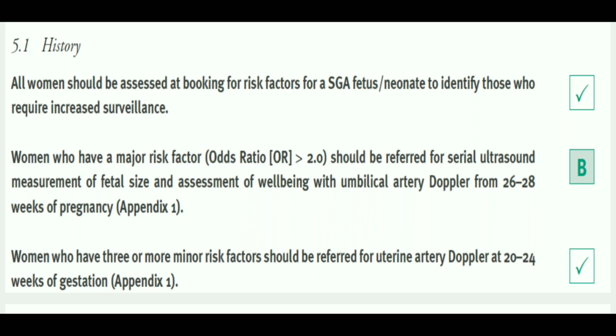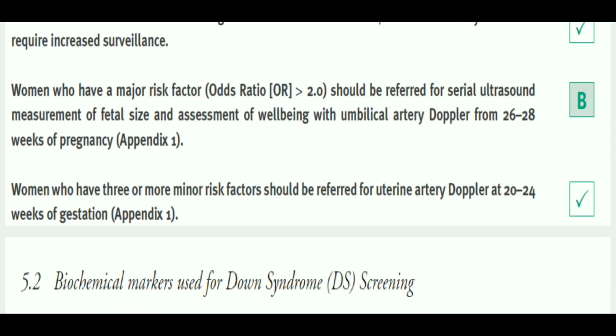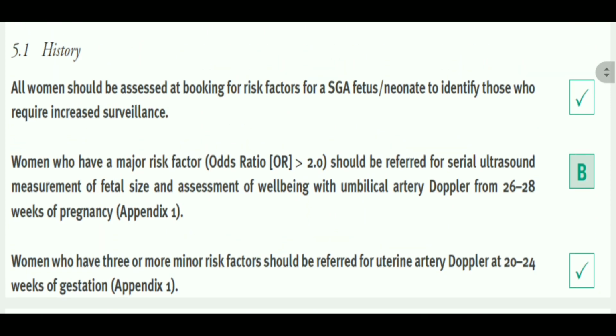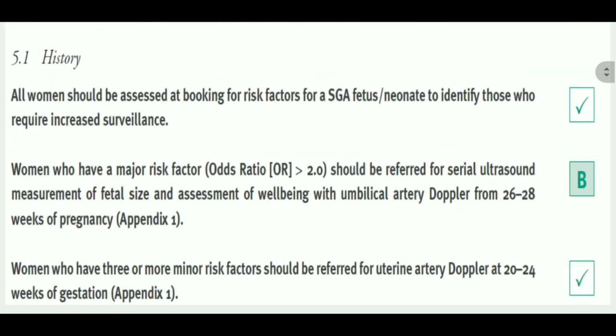And women who have 3 or more minor risk factors should be referred for uterine artery Doppler at 20 to 24 weeks of gestation. Okay, this you can study from the table, which is very important in this guideline, and I have a separate video regarding those 2 tables. In those 2 tables it is written that those who have a major risk factor should be referred straight away for serial assessment of fetal size and umbilical artery Doppler from 26 to 28 weeks.